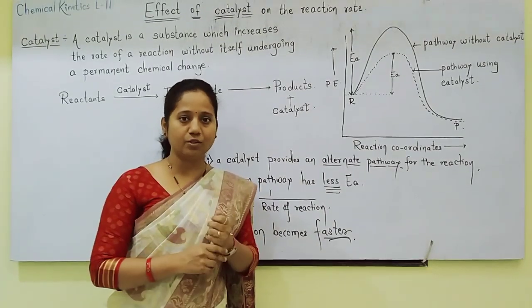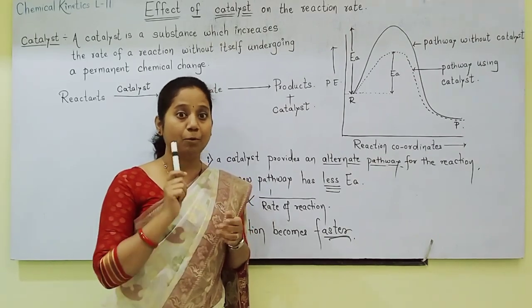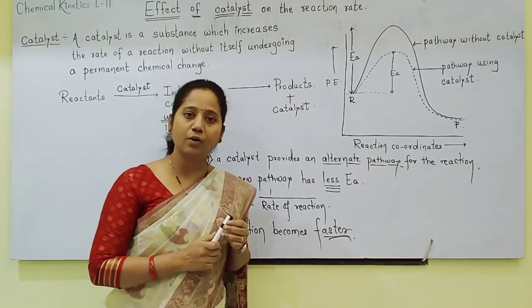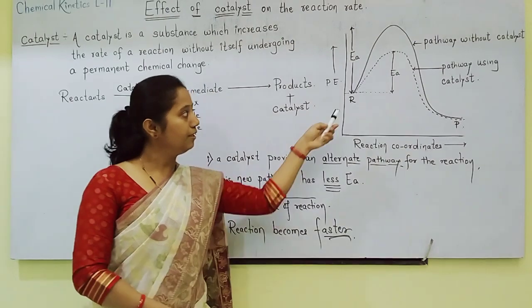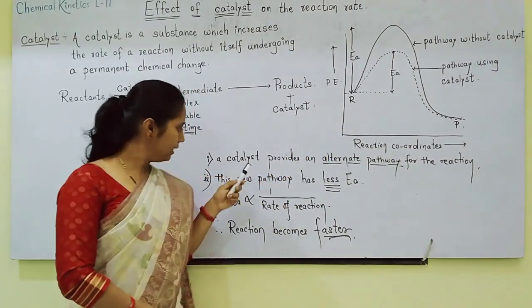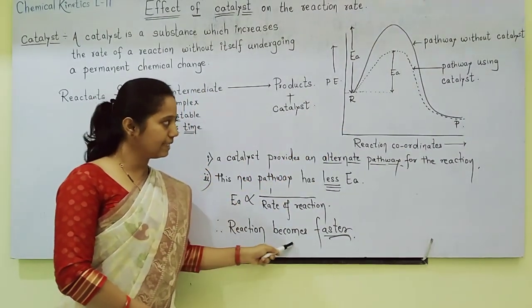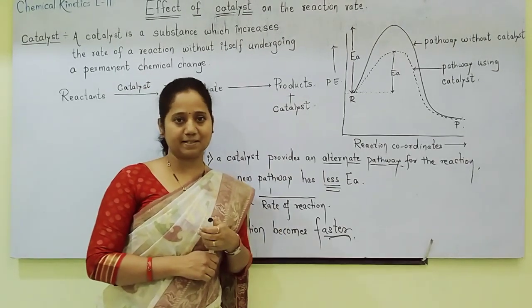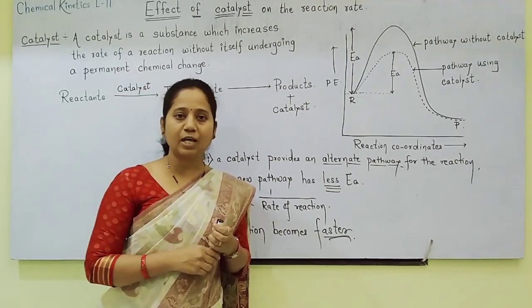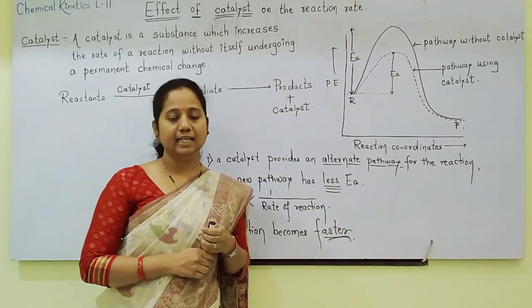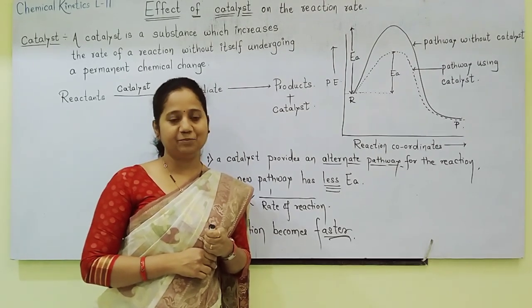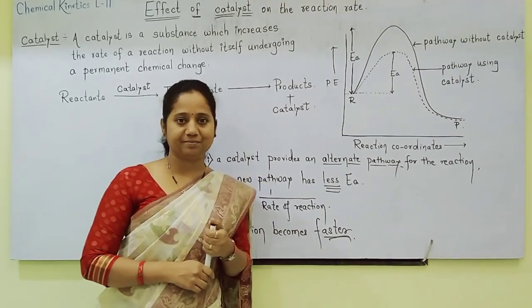So question understood. Very important question. Plot a graph and show how a catalyst increases rate of reaction. Graph should be plotted like this. These 2 points, and like this rate of reaction is increased. Okay. Now students, we are moving towards collision theory, the last topic of this lesson. Collision theory, let us move.